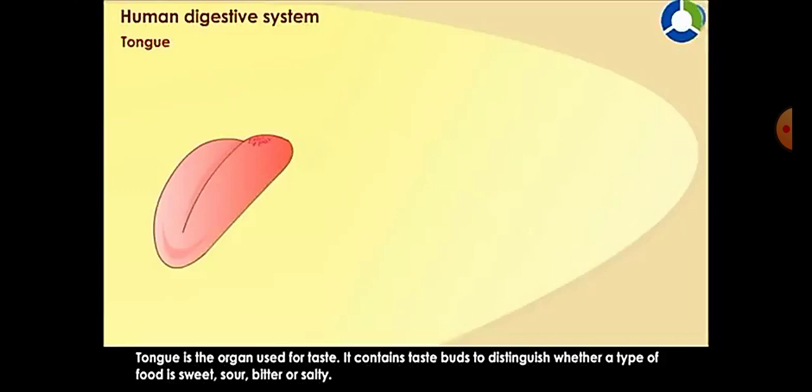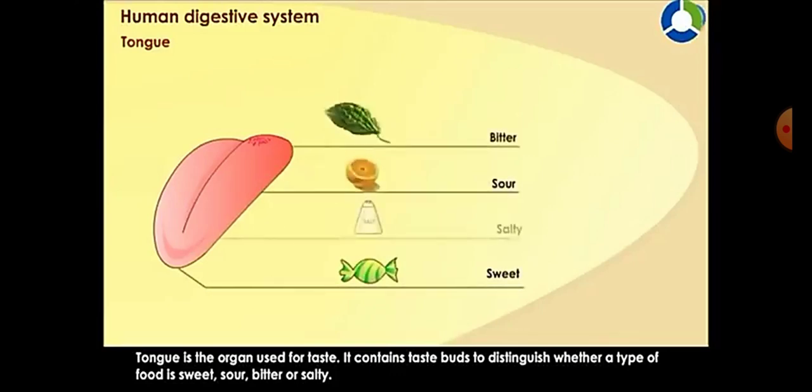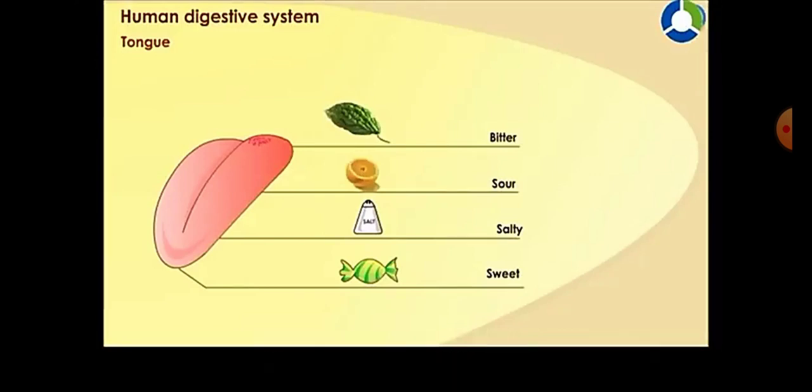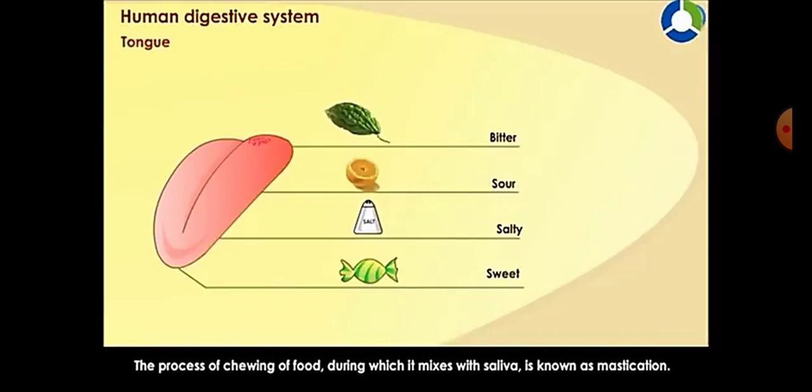Tongue. The tongue is the organ used for taste. It contains taste buds to distinguish whether a type of food is sweet, sour, bitter, or salty. It also helps in rolling and pushing the food into the pharynx. It mixes the saliva with the food. The process of chewing of food, during which it mixes with saliva, is known as mastication.